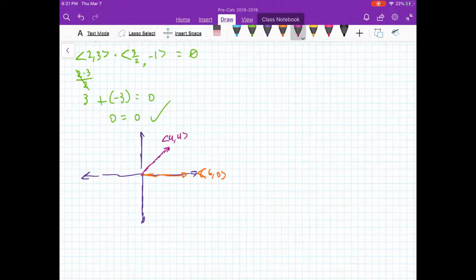Great. Now, if I wanted to project one vector onto another, here's what I'm saying. Let's say I wanted to see how much this purple vector impacts the orange vector. How much does it actually affect the orange vector if we were to put them together? To think about this in a more concrete way, let's think about it this way.